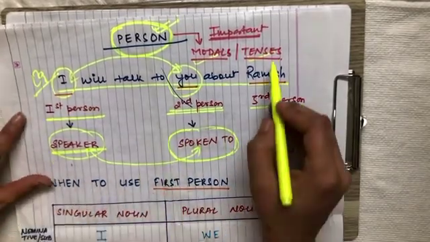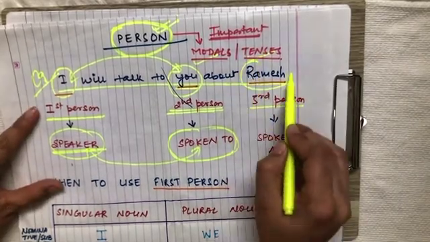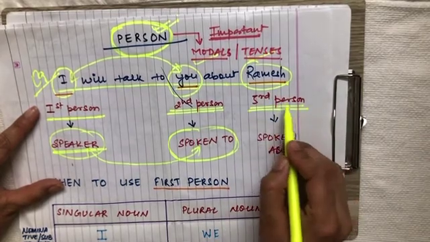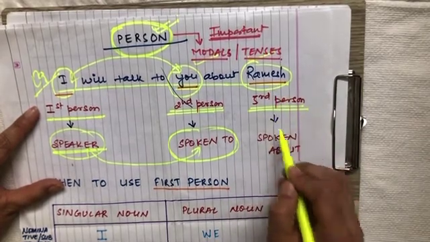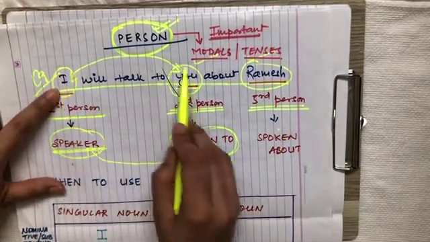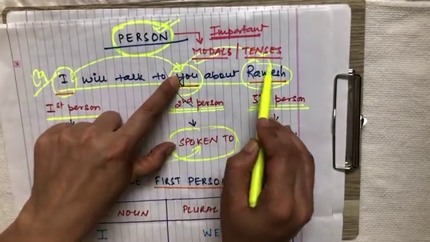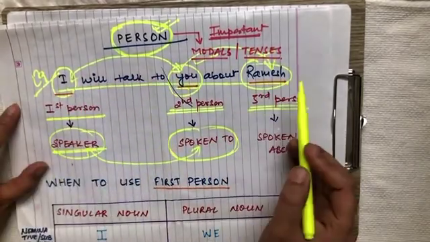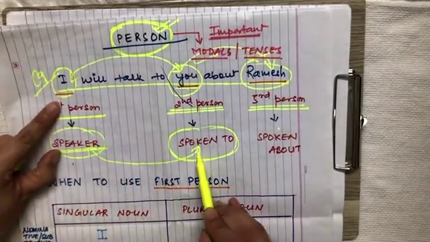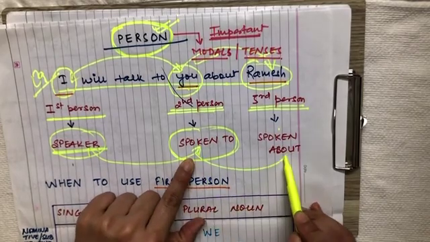Now we will take another noun in this sentence, and this noun is Ramesh. So Ramesh becomes the third person. Why has he been categorized as third person? Because here I am speaking to you about whom? About Ramesh. So here I, first person, is speaking something to second person about someone.